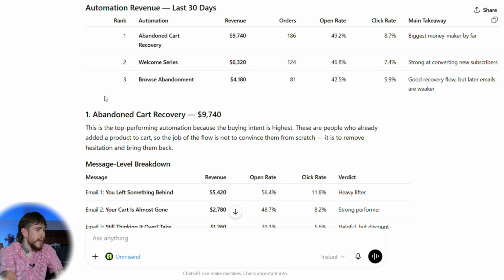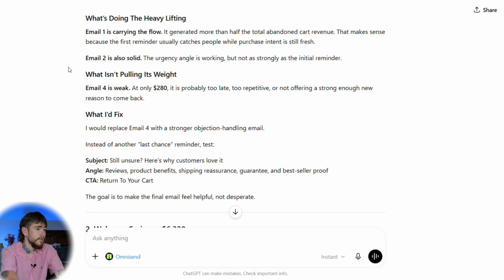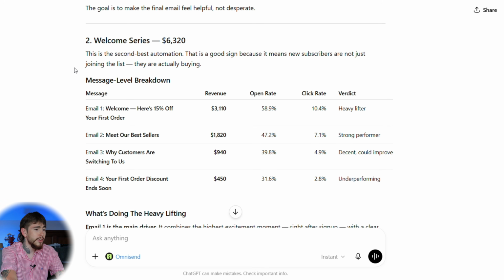Most store owners know they have abandoned cart flow running, they know they have a welcome series, but they have no idea which email inside these flows is actually converting and which ones people are skipping past. Here you can see it's breaking down each automation, and inside each one, which message drove revenue and which one had low engagement. Message 2 in the abandoned cart flow, people are clicking but not buying. That's a signal. Maybe the call to action is weak, maybe the offer isn't strong enough, maybe the timing is off. You now know where to focus. This is the kind of insight that used to require an agency audit, and you just got it done in one prompt.